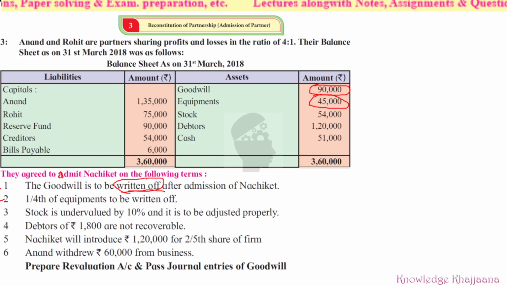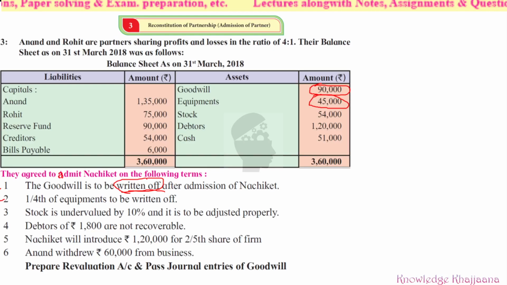By how much was it undervalued? It was undervalued by 10%. Whatever is shown over here is the undervalued value, so it should be adjusted properly. Okay, then debtors of rupees 1,800 are not recoverable. Now among these debtors of rupees 1,20,000, there are some new bad debts. Which are the new bad debts? 1,800 are not paying their money. So these are the new bad debts. The amount of debtors will get decreased, because debtors are not realizing the amount of rupees 1,800.